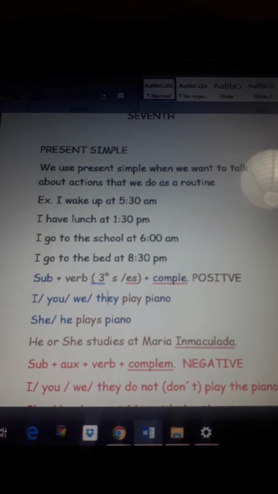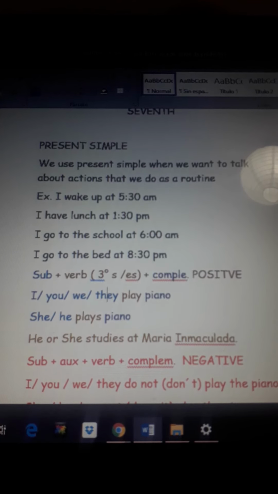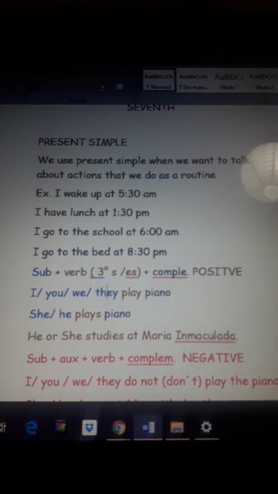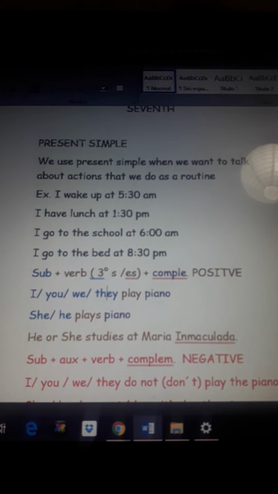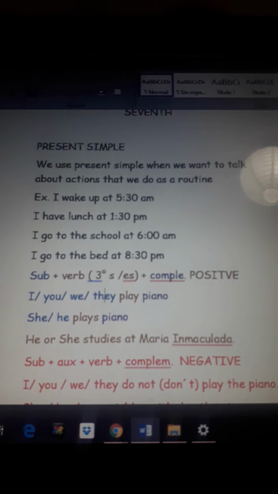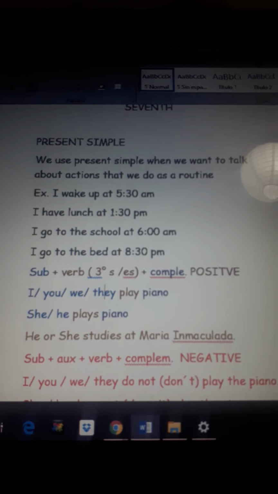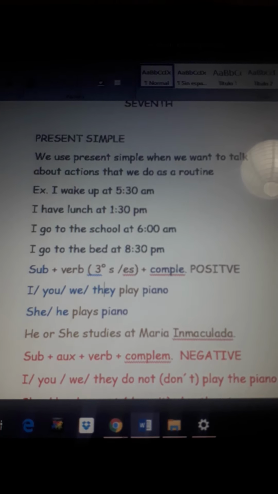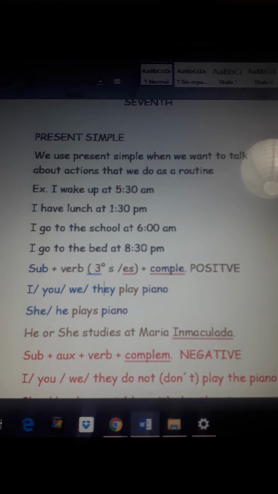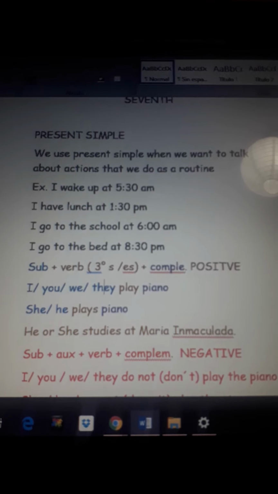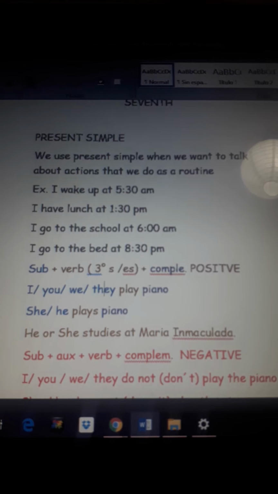p.m. Sorry. If you check, I added the time to be more specific when I am talking about these actions. So I wake up in the morning. I wrote 5:30 a.m. because it's an hour that, when we go to school, is an average of time that we use. I have lunch at 1:30 p.m. I wrote that hour because it's like the middle of the day when all the people are having lunch. I go to school at 6 a.m. For example, for the people that live around the school, it can be so close. I go to bed at 8:30. You should go early, so I wrote that hour.